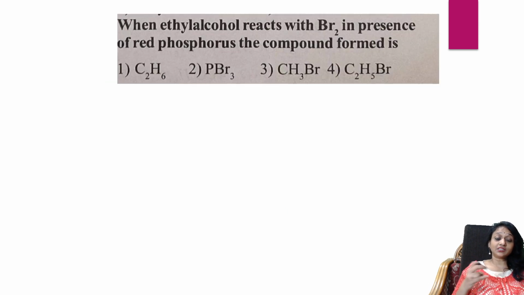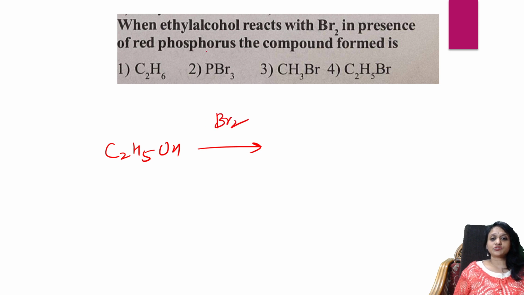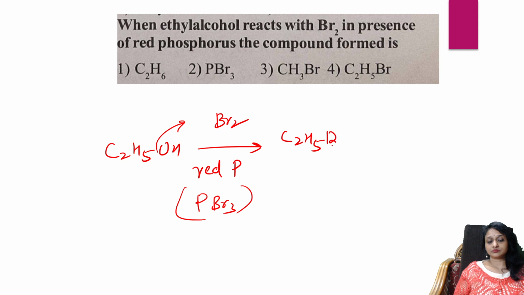Next question. When ethyl alcohol reacts with bromine in the presence of red phosphorus, the compound formed is simple. Take ethyl alcohol. They said bromine in the presence of red phosphorus. No problem. If you see red phosphorus in the exam paper, PBr3, like this, no problem. It's just going to substitute your OH group. So your bromine comes out and one more hydrogen comes out with bromine. So what is the compound, students? It is nothing but C2H5Br.